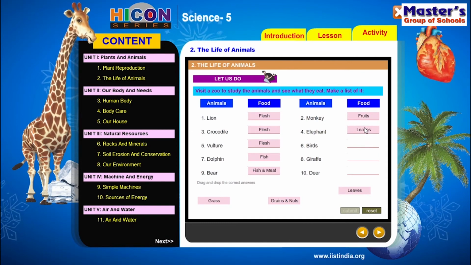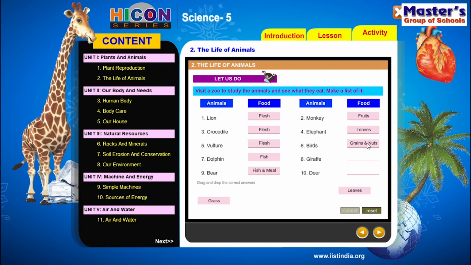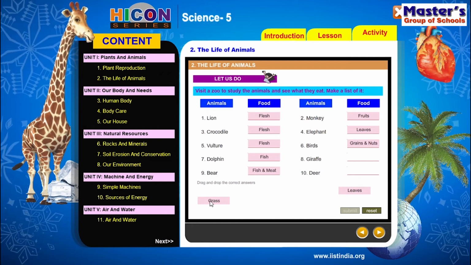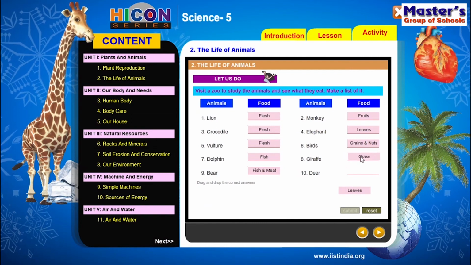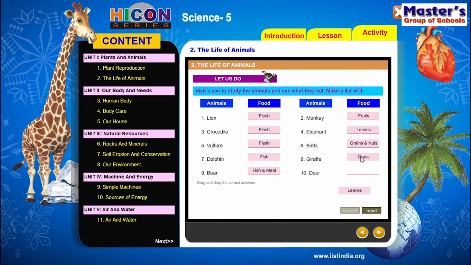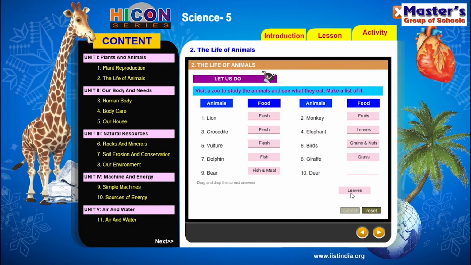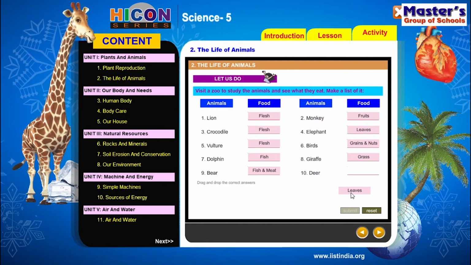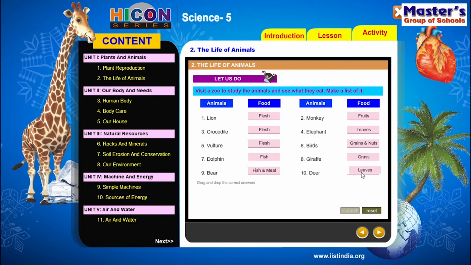Next, birds. Birds will eat grains and nuts of the plants. So the food of birds is grains and nuts. So write grains and nuts for the birds. Next, giraffe. Giraffe will eat grass. The food of giraffe is grass. So write grass in the blank provided for the giraffe. Next, deer. What is the food of deer? Deer is also an example for herbivores. It will eat the leaves of plants. So write leaves for the deer.